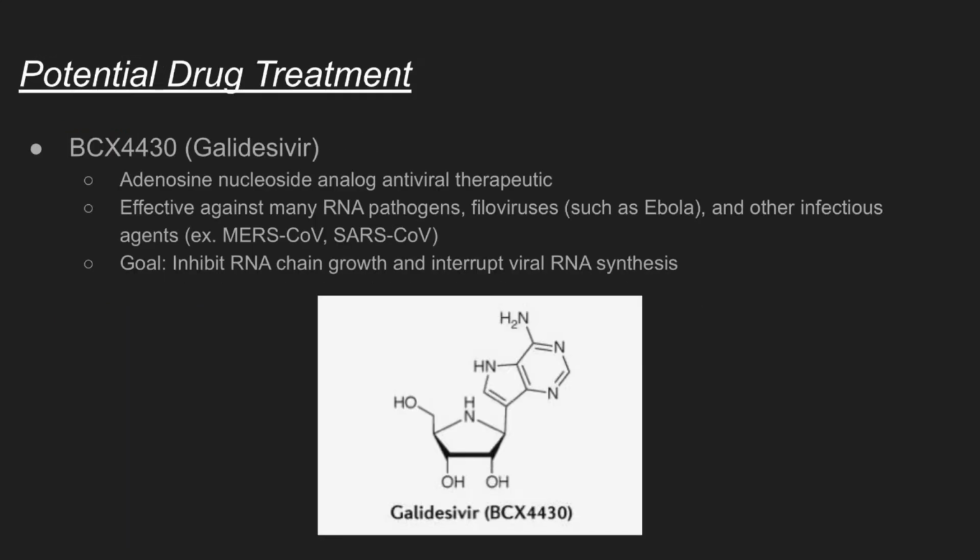Another potential drug treatment is galidesivir, which is an adenosine nucleoside analog antiviral therapeutic. It's effective against many RNA pathogens and filoviruses such as Ebola and other infectious agents such as MERS-CoV and SARS-CoV. The goal is to inhibit RNA chain growth and interrupt viral RNA synthesis. If the viral RNA polymerase incorporates galidesivir's nucleotide into the RNA chain, there will be premature termination of the viral genome chain and the virus can no longer propagate in the body.